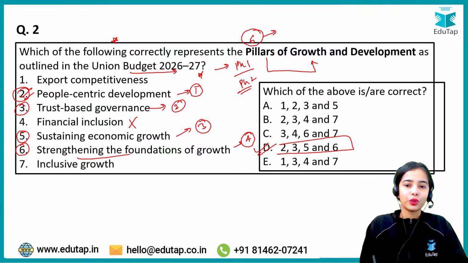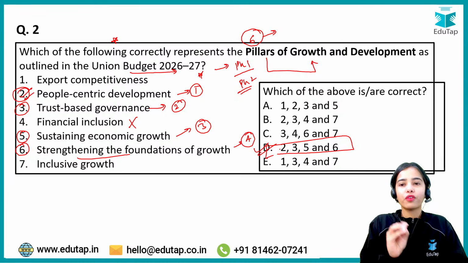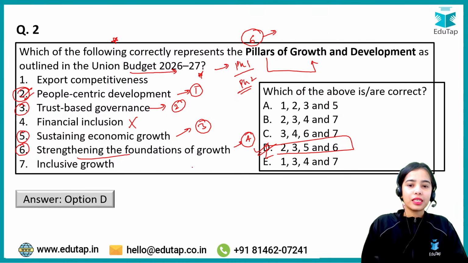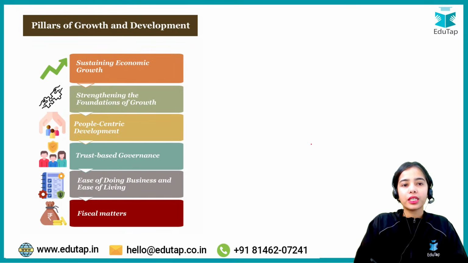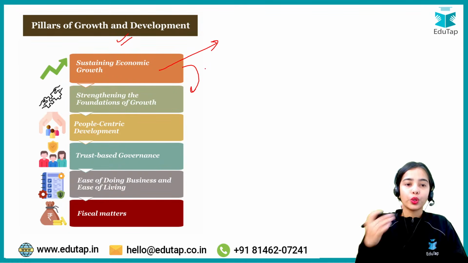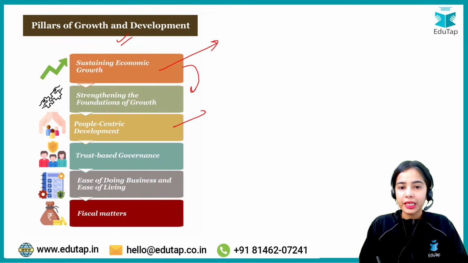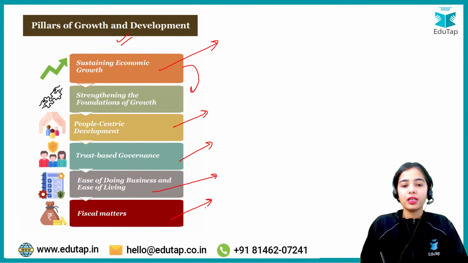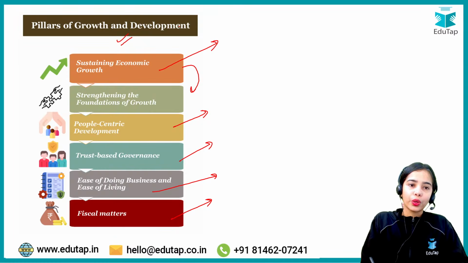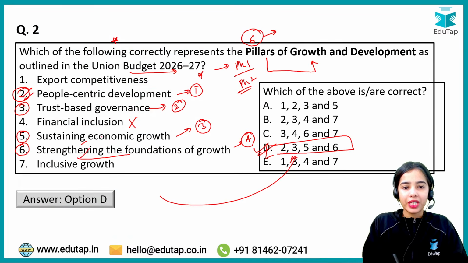I hope you were able to identify that the pillars of growth and development are these. In total, there are 6 pillars of growth and development: sustaining the economic growth, strengthening the foundation of growth. Not only do we want to continue with the economic growth, we also want to have a strengthened foundation of the growth so that we can continue with the economic growth for a long period of time. People-centric development, we need trust-based governance, ease of doing business and ease of living, and fiscal matters. So these are the pillars: sustaining economic growth, strengthening the foundations of growth, people-centric development, and trust-based governance.